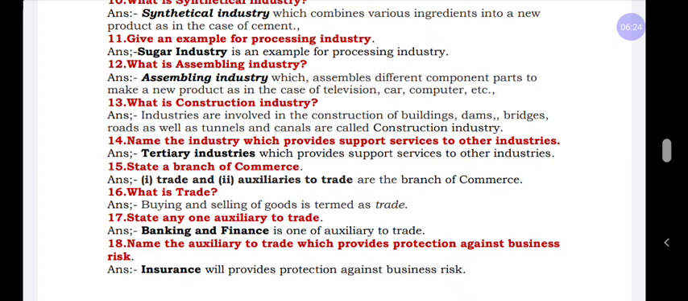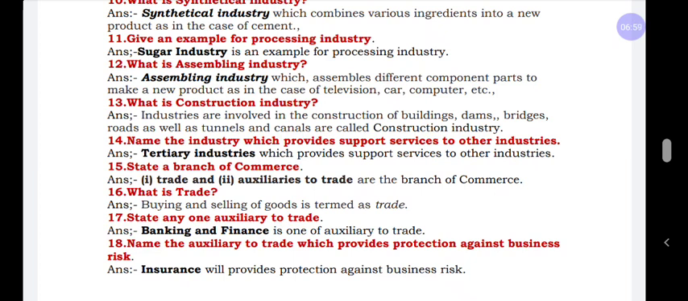Because it gives infrastructure to the business, and also with this we can develop or improve our business. And next, name the industries which provide support services to other industries. That means we have 3 types of industries: primary industries, secondary industry and tertiary industry. In primary industry, we collect the raw material from nature. What we have collected as raw material, we transfer to the secondary industry.